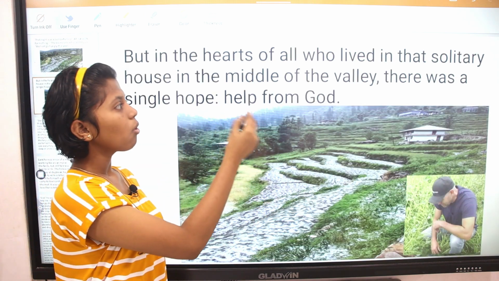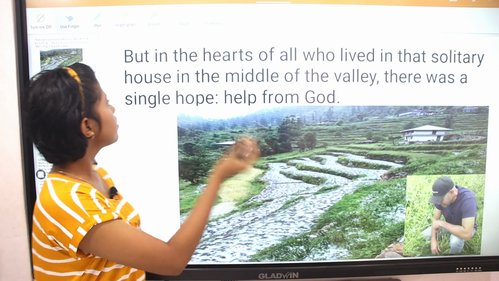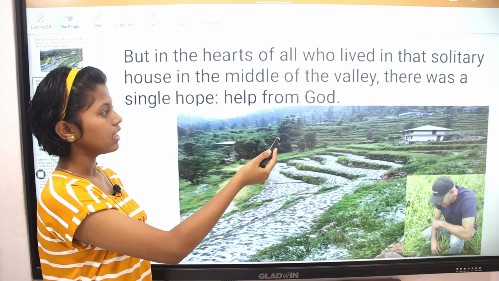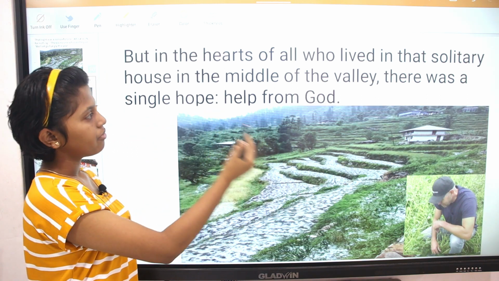But in the hearts of all who lived in the solitary house in the middle of the valley, there was a single hope: help from God.